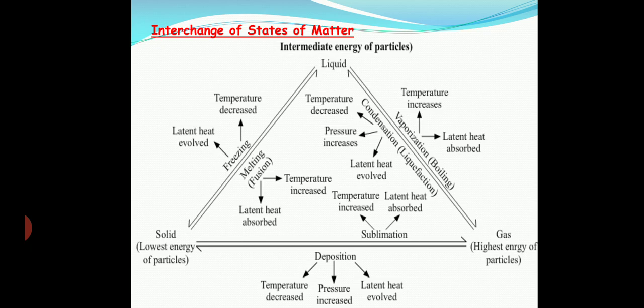Now let us see how we can interchange the different states of matter. At present we will study about the three states of matter, that is solid, liquid and gas. When we convert a solid into liquid, that process is called melting. When a liquid changes to gas, it is called vaporization. Same way, when liquid changes to solid, it is called freezing, and when the gas comes back to liquid, it is called condensation or liquefaction.